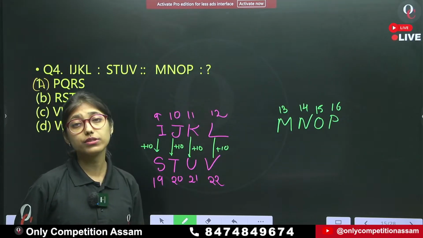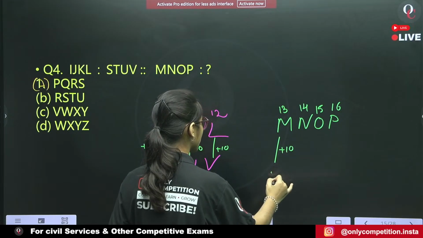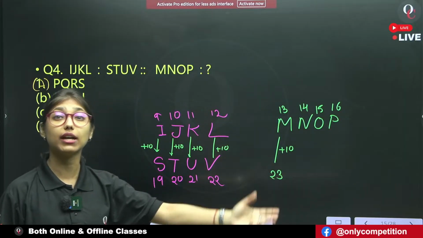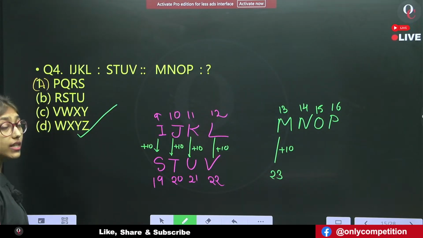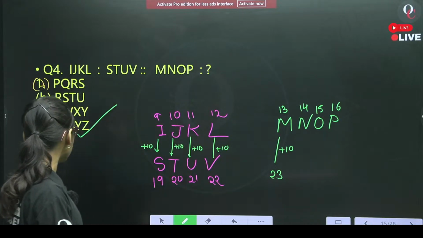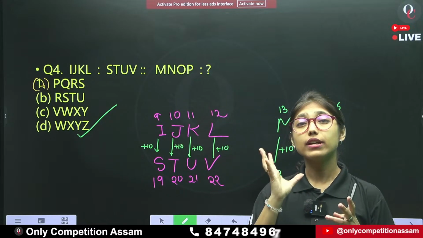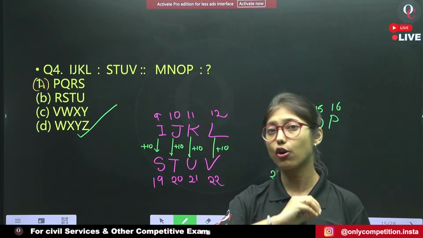Now, if we use this pattern in the given question, we will get 23. 23 is the position value of W. So W we have only in option D, WXYZ. We don't need to search the whole option. Be smart in selecting the options.